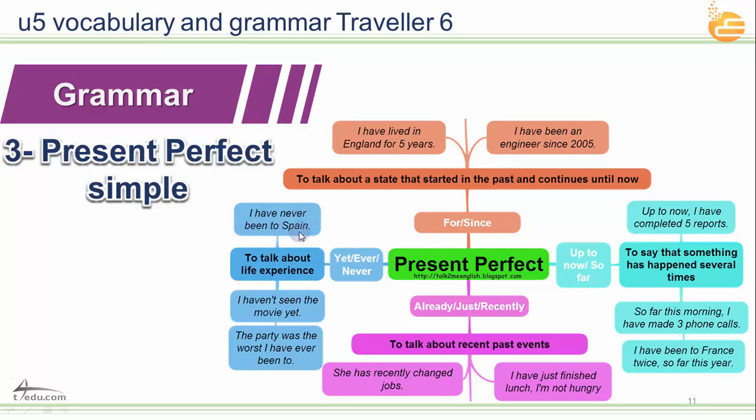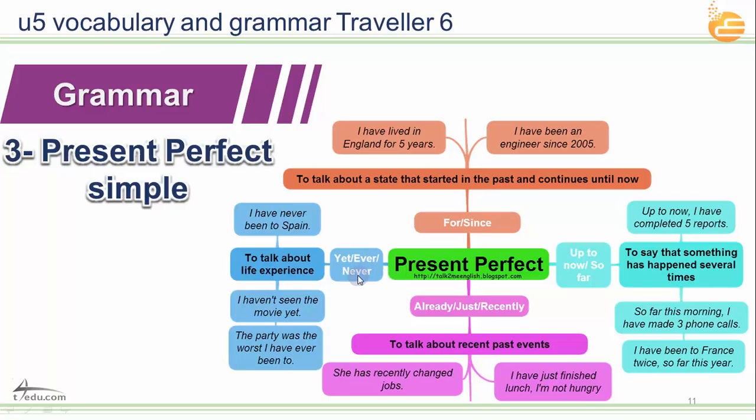Okay? So let's take more examples. I have never been to Spain. And we use more words with the present perfect simple. We use yet, ever or never, up to now, so far. So you have all of these with the present perfect: for, since, up to now, so far, already, just, recently, yet, ever, never.